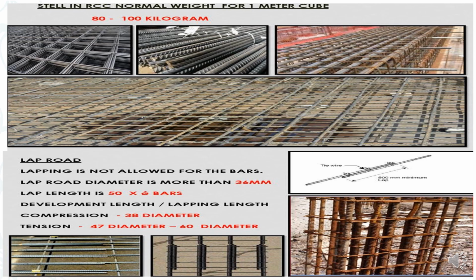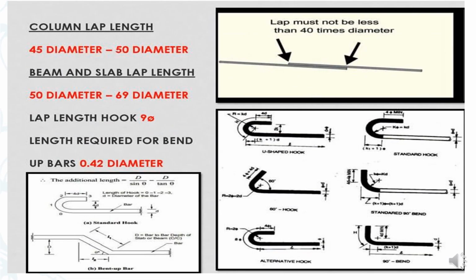Here you can see the lap length and how this lapping has been done. Common lap length is 45 diameter to 50 diameter. Beam and slab lap length is 50 dia to 69 diameter. Lap length hook is 9 dia. Length required for a bent up bar is equal to 42 diameter.